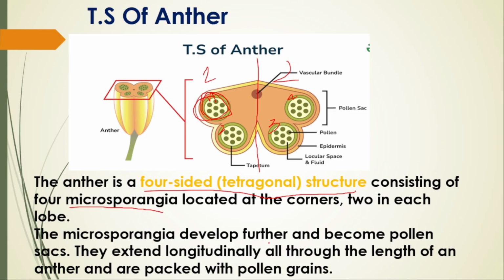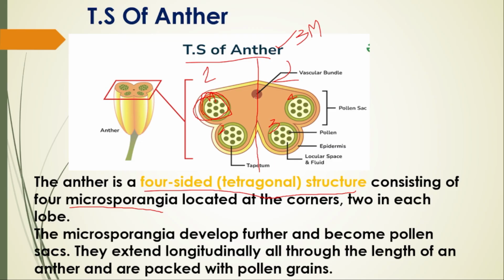They extend longitudinally all through the length of an anther and are packed with the pollen grains. This is the TS of anther. It may be asked for 3 marks in your theory examination, and in the diagram section of NEET, many times part labelings are asked. Okay, I will explain you later in the next slides.